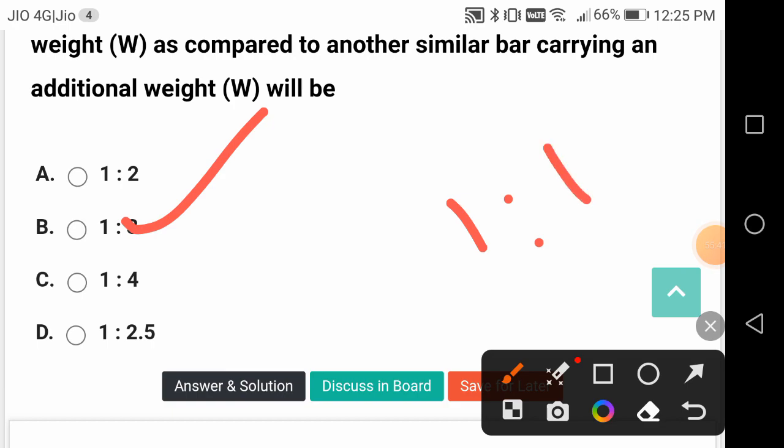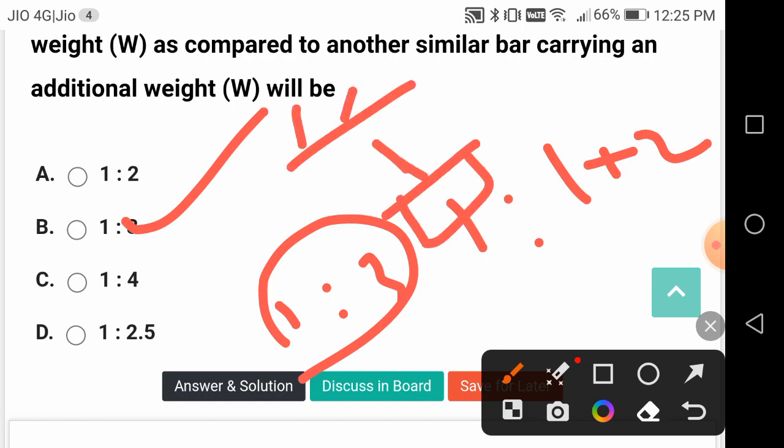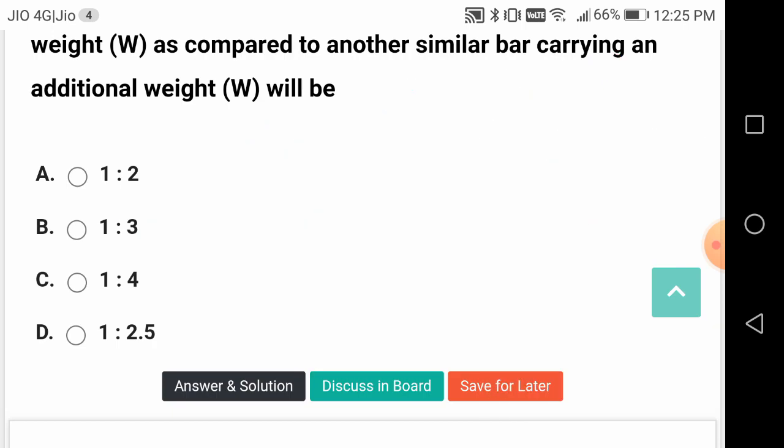So 1:1 plus twice, 1:3. Because actually, friends, here it is like this, okay. Now, additional weight, this is weight, right?